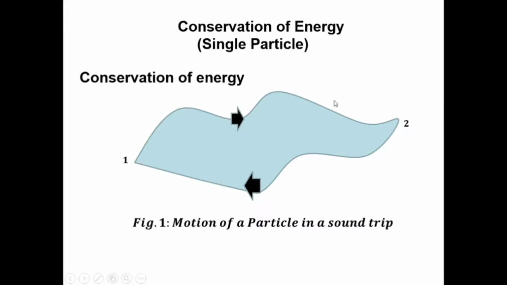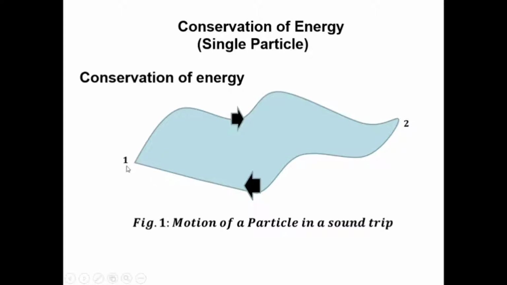Conservation of energy for a single particle system. Now it is shown: motion of a particle in a closed track. The particle travels from initial point 1 to final point 2 and returns to the same position 1 through this track.